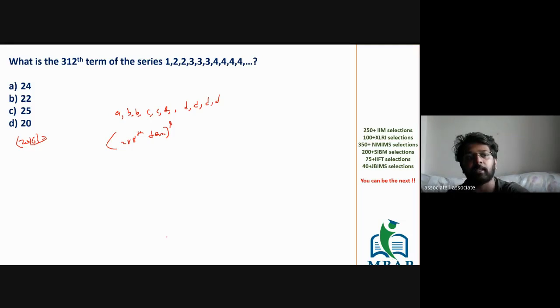What would have been the 312th term? It's going to be as simple as Y. That's the logic which you have got.